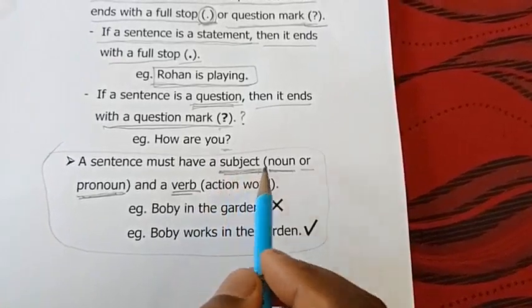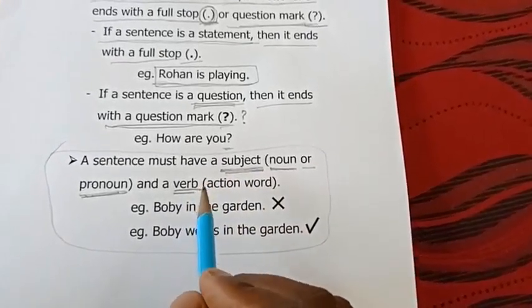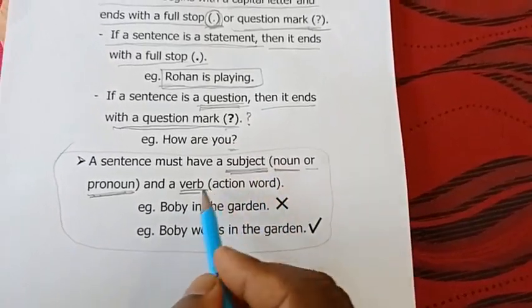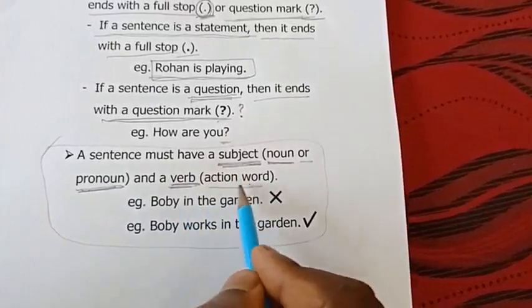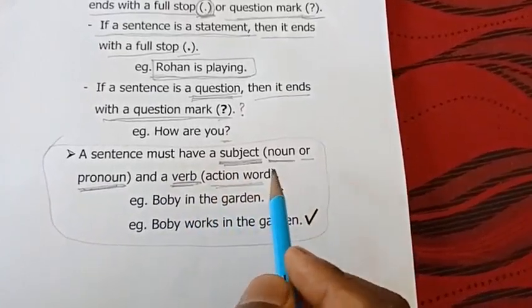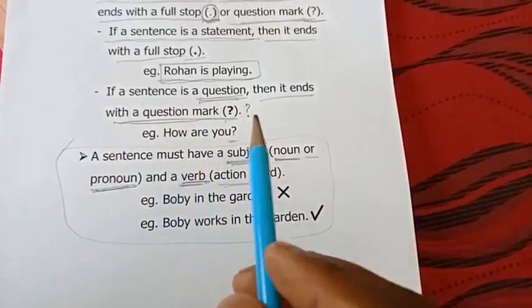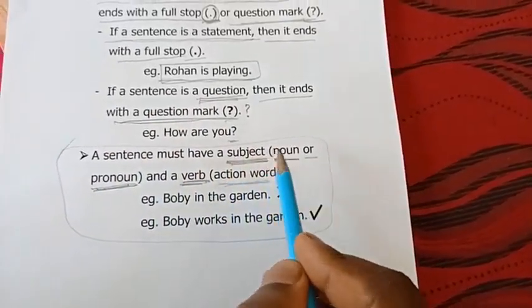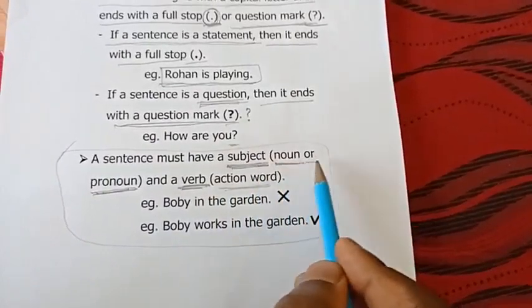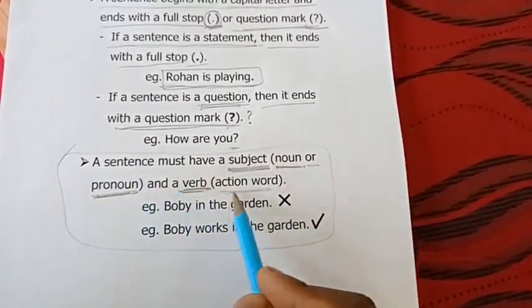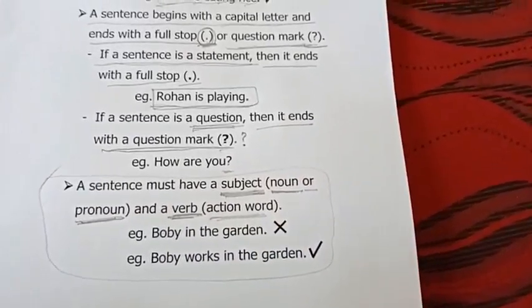Without subject and without verb, a sentence will not be complete. What is a verb? A verb is an action word. This verb also will come later in our subsequent classes. So remember this, a sentence must have a subject and a verb. Subject is a noun or pronoun, and verb is an action word. Action word you have already studied in your earlier classes.